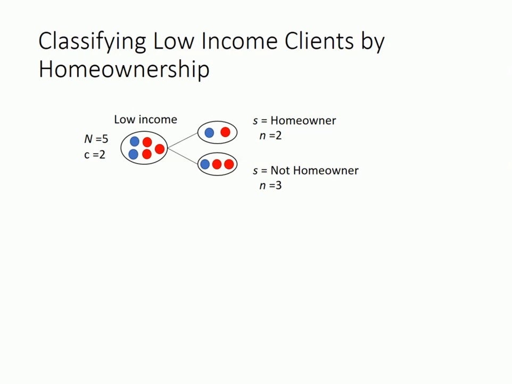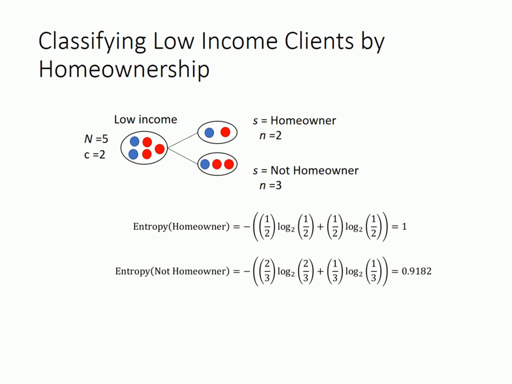First, let's classify low-income clients by homeownership. There are 5 low-income clients and 3 of them default. There are 2 splits because there are 2 possible outcomes for homeownership. The first outcome is that the client is a homeowner. There are 2 clients in this case, so n equals 2. Among the 2 clients who are homeowners, one defaults while the other does not. So we can calculate the entropy for this split, which turns out to be 1.